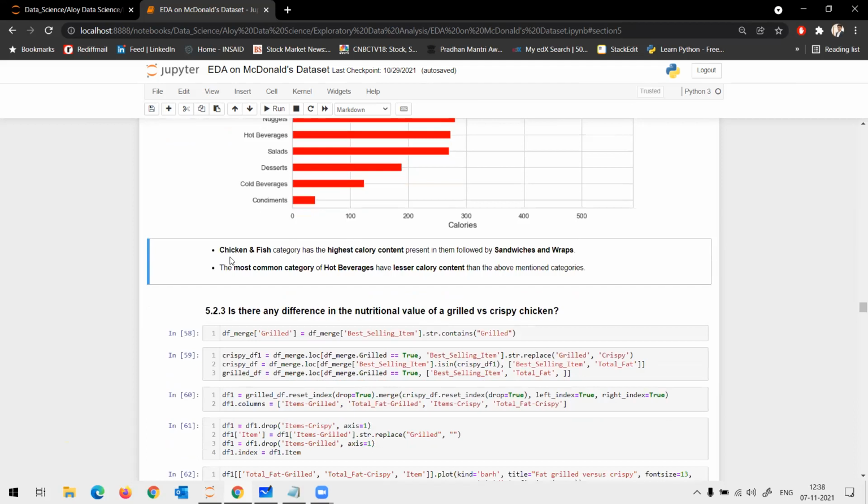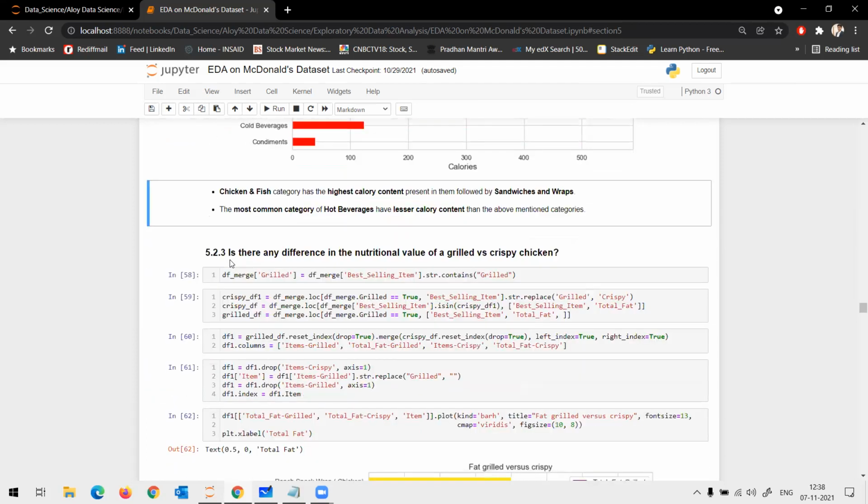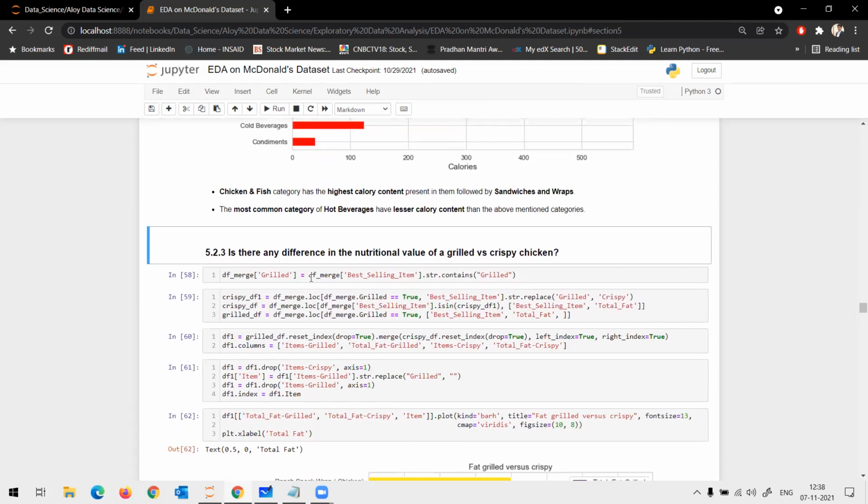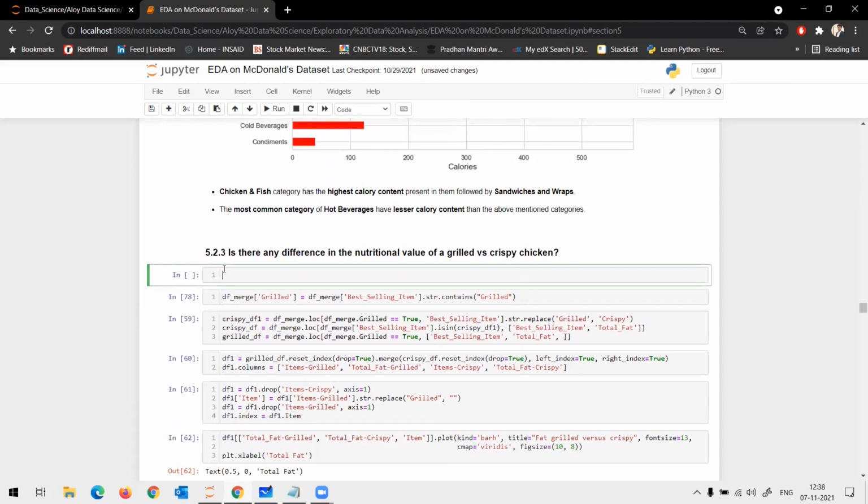Okay. Now, there's one more aspect we want to check: is there any difference in the nutrition value of grilled and crispy chicken? With respect to nutrition, we want to understand whether there is a difference between grilled and crispy. So what I do is I create a column called grilled.